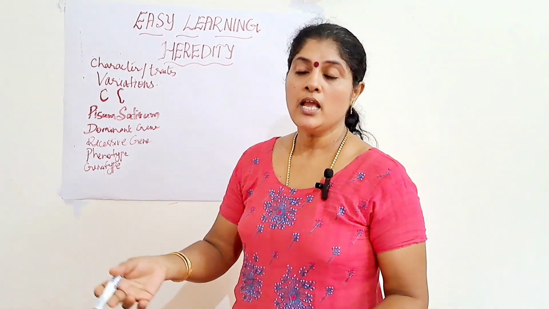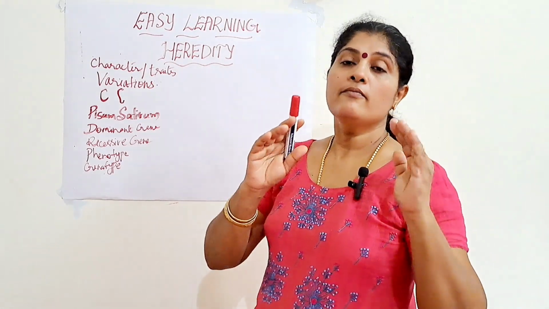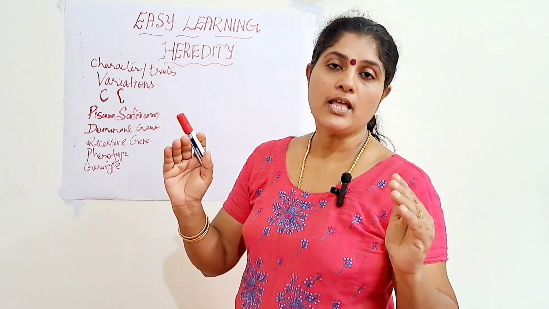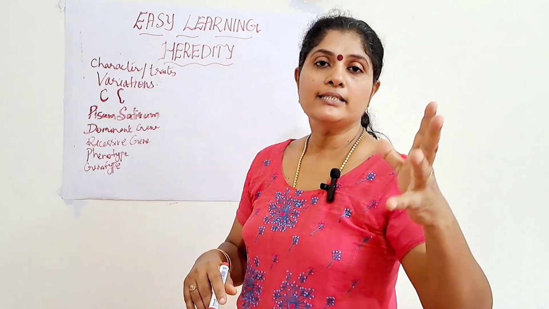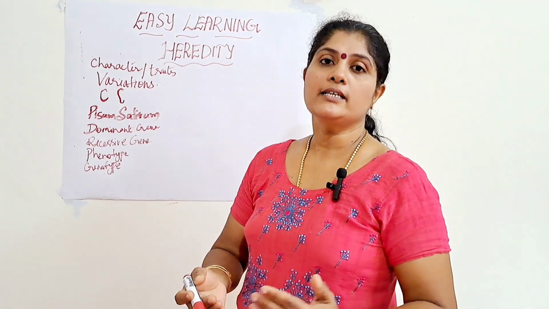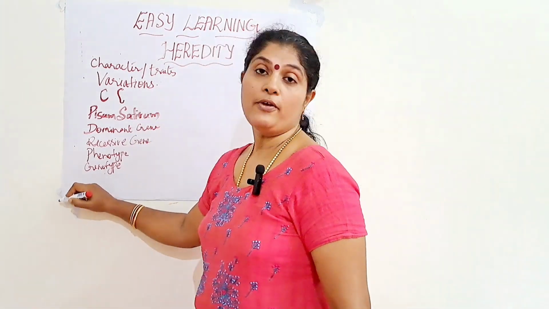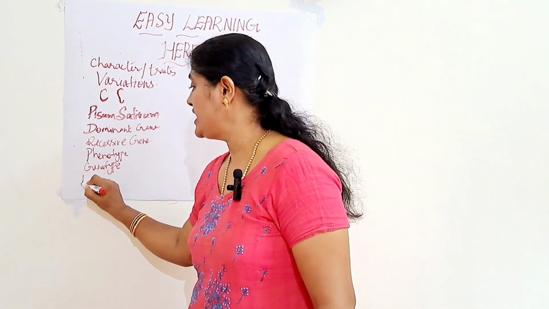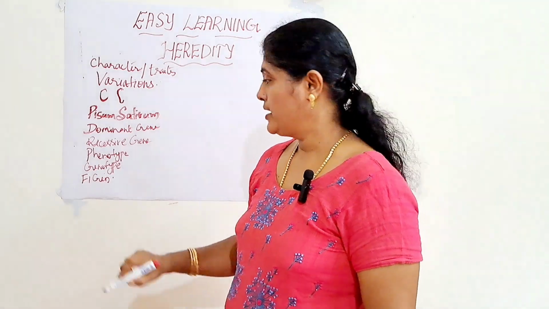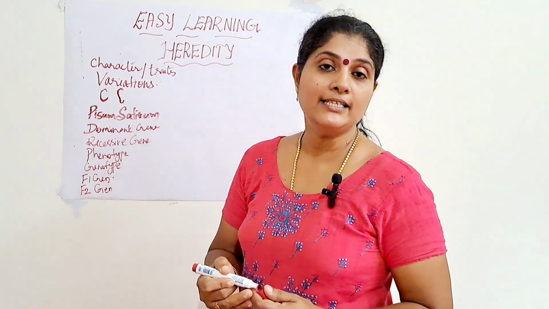So when we are crossing the parents, the two plants, the father and the mother, the genes are crossed together. For example, a simple example: when a tall plant is crossed with a dwarf plant, then the offspring we get in the F1 generation, that offspring of the first generation, is known as the first filial generation or F1 generation. Then the next one is the F2 generation, or second filial generation.